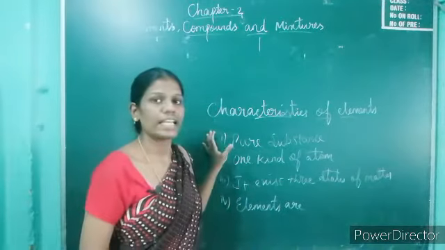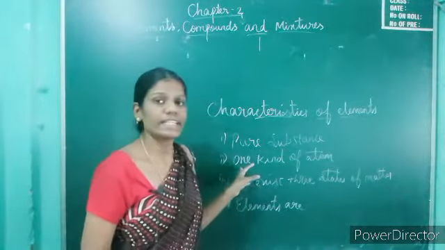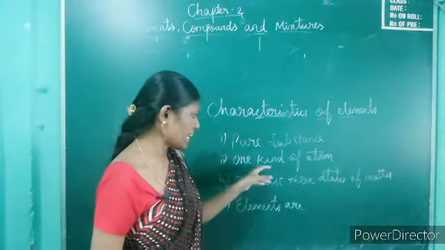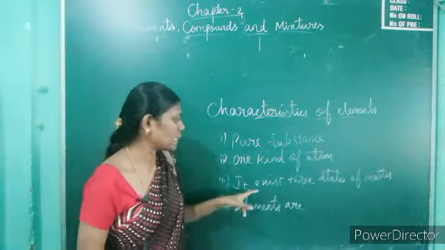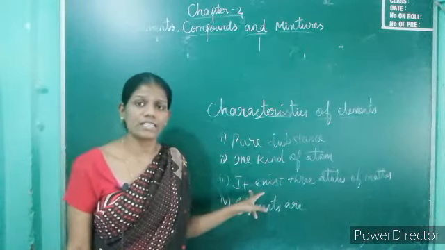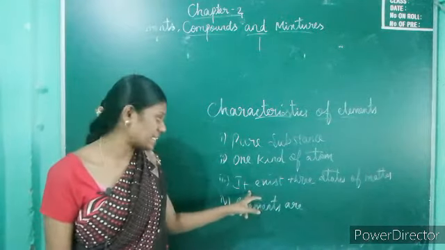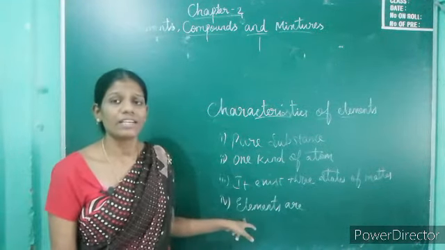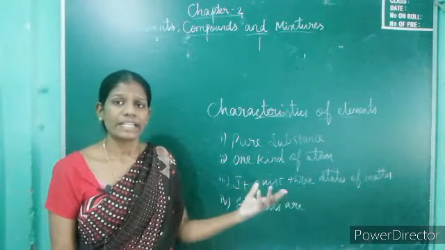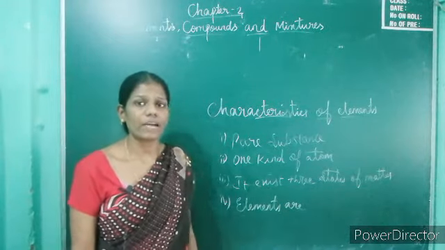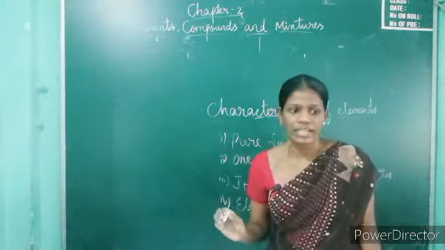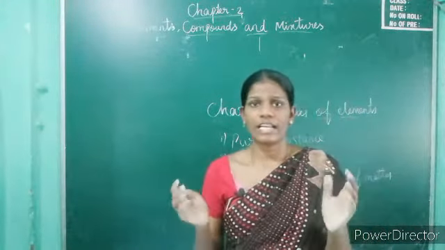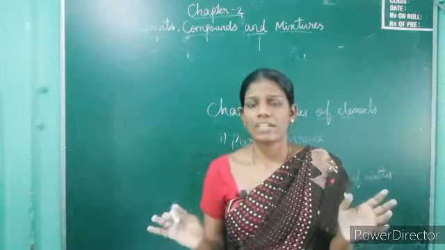What are the 4 characteristics of elements? First one is, elements are pure substances. Second, elements are made up of one kind of atom. Third one is, they exist in 3 states of matter, solid, liquid and gas. Fourth, we get elements from nature and laboratories. These are the characteristics of elements. Now this elements topic is over.